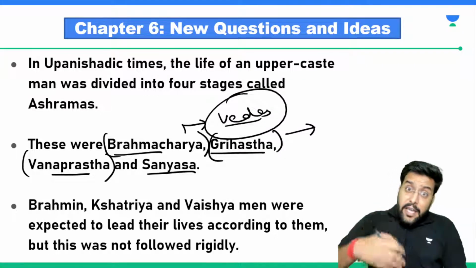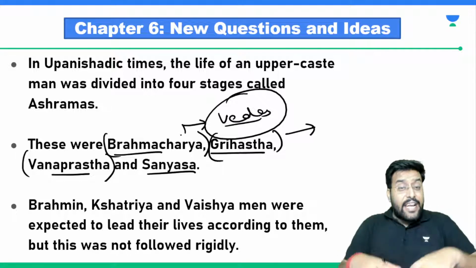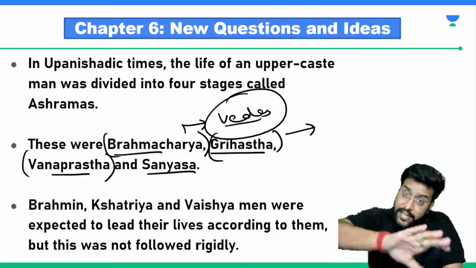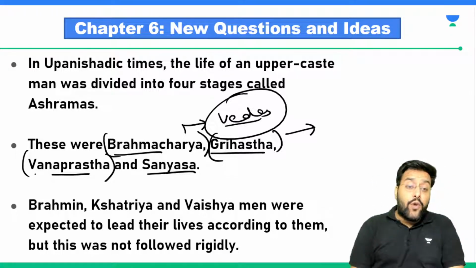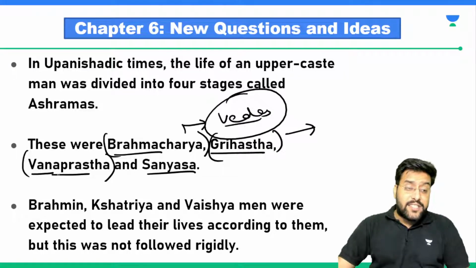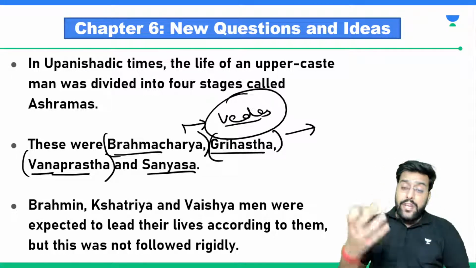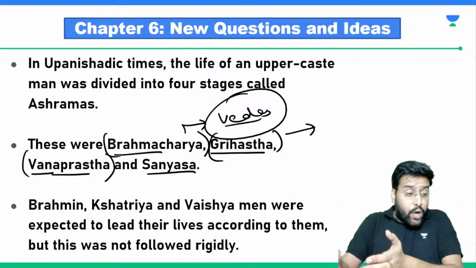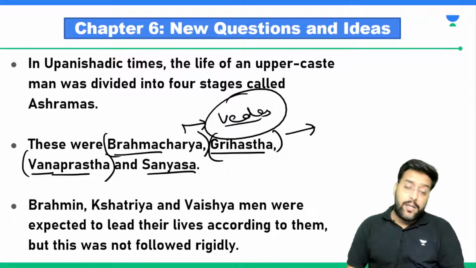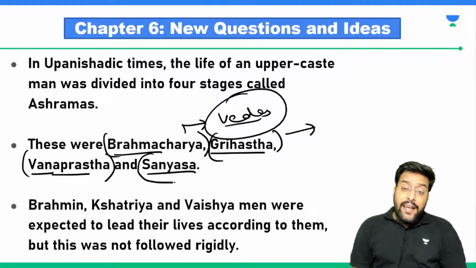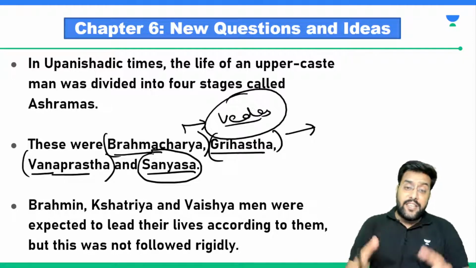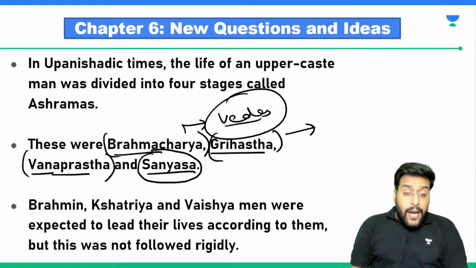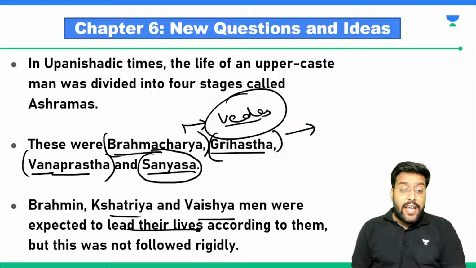But now the difficult part comes. Once you are settled in that life, you are attached to your partner, you are attached to your children. Now you are asked to make that sacrifice, leave aside each and everything and go for the third stage of your life. That was Vanprastha ashram. Vanprastha is a term derived from van, which is forest. So Vanprastha ashram asked individuals that now you should leave your home, go to the forest and start living the life of a monk. Then the final stage of life, or death, is called sannyas ashram. The sannyas ashram was the position when a person's soul leaves his body. Brahmin, Kshatriya and Vaishya were expected to lead lives according to this.